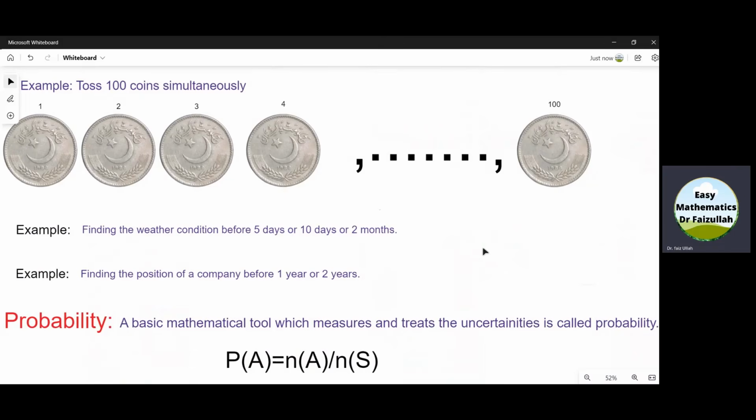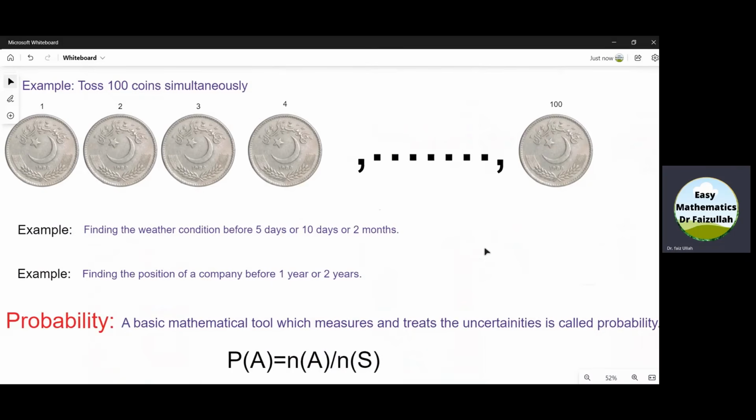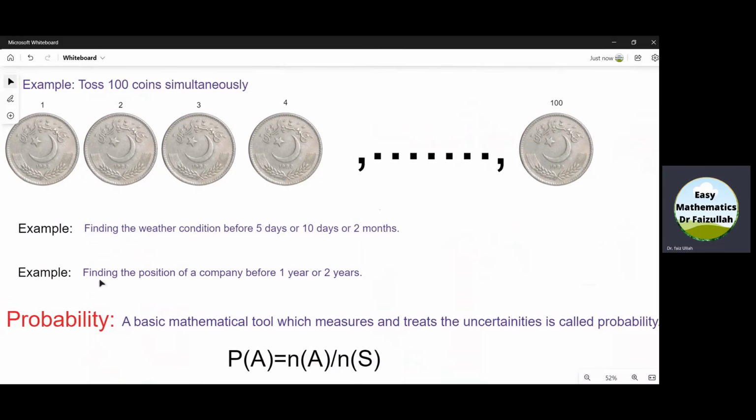Suppose I am a businessman. My company is on the top this year, but I want to know the position of my company after 1 year or 5 years. Then this is an uncertain situation because I want to measure something before it happens.